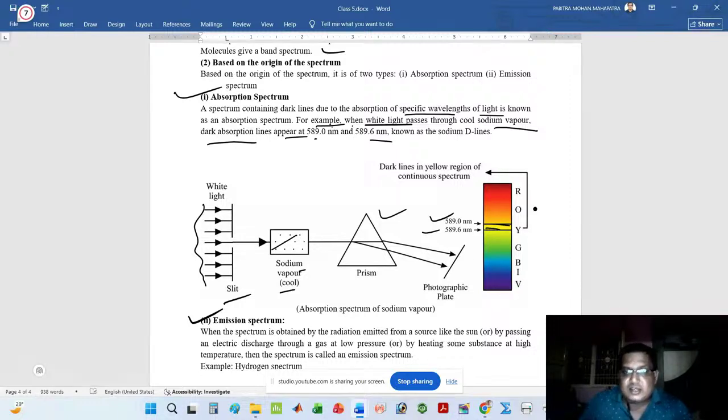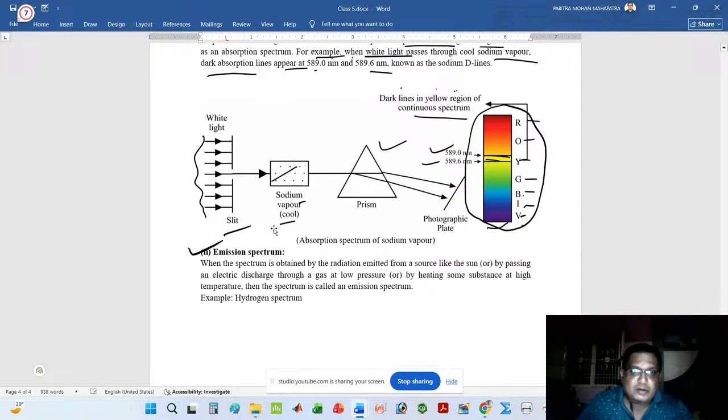Look at that. This is the continuous spectrum. In the continuous spectrum, two dark lines are present in the yellow region. The spectrum consists of seven colors, shortly represented as VIBGYOR: violet, indigo, blue, green, yellow, orange, red.